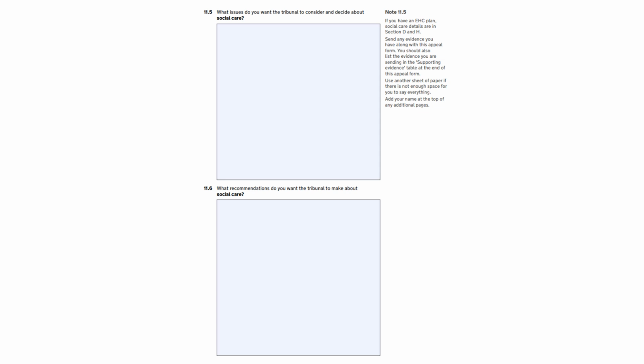Remember that judgments that the Special Educational Needs Tribunal makes about health and social care are non-binding. This means that legally, health and social care organisations don't have to follow the judge's recommendations. However, even though they are non-binding, the local authority and healthcare commissioners are expected to follow them. Because the recommendations come from a specialist tribunal, they can't be turned down easily. If your child does not have any social care needs, or if you're happy with sections D and H, leave these two boxes blank.